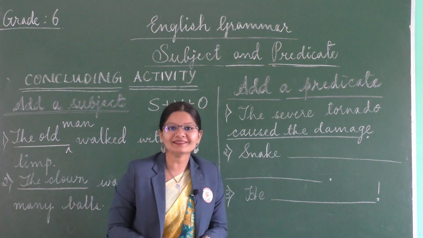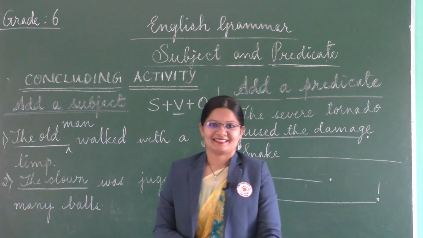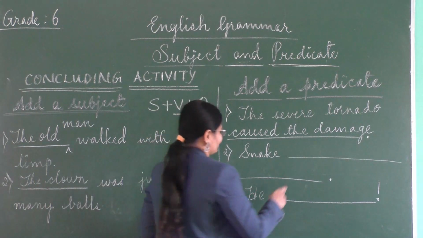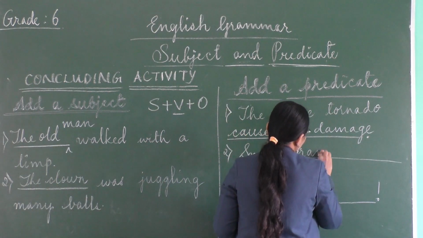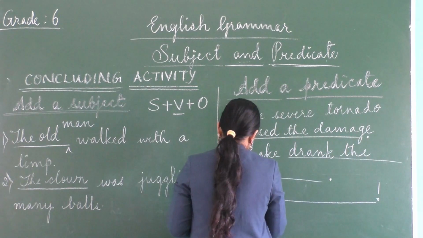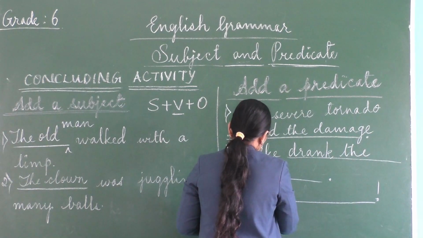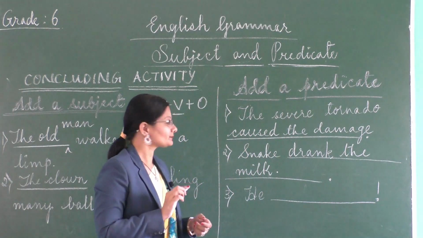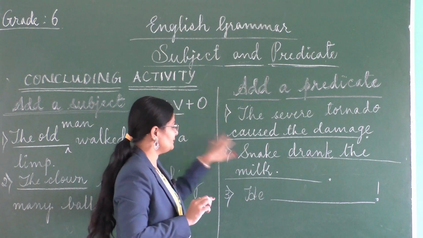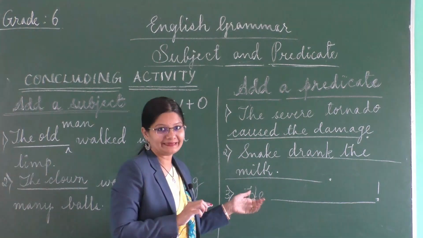Yes, any guesses children? Yes, the snake drank the milk. Okay, I'll write this, drank the milk. Okay, so here you would see drank is the verb, object is the milk.